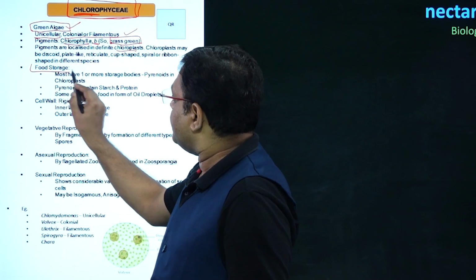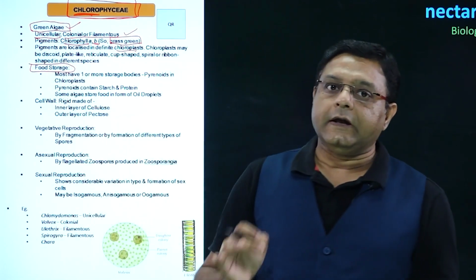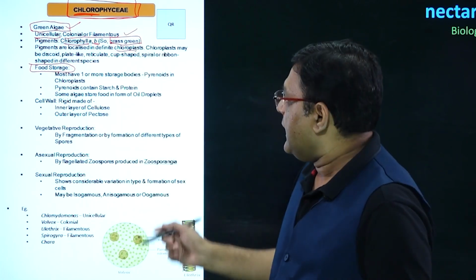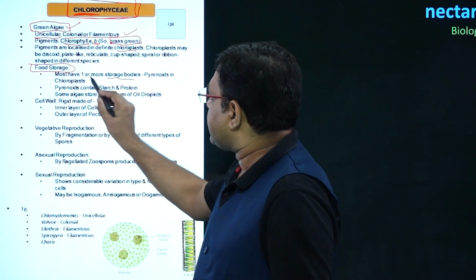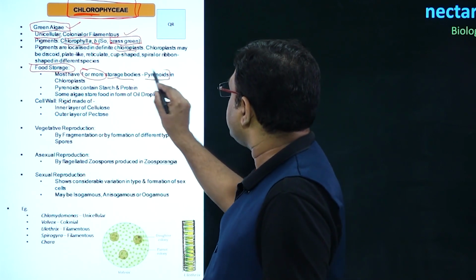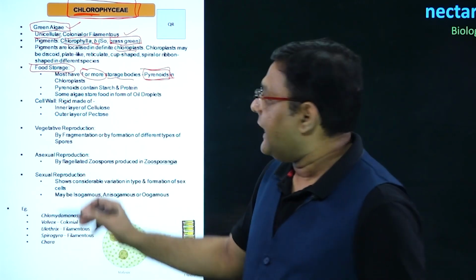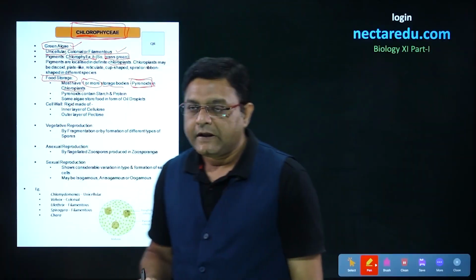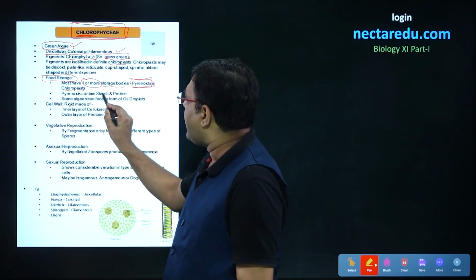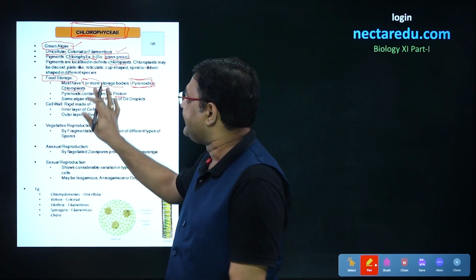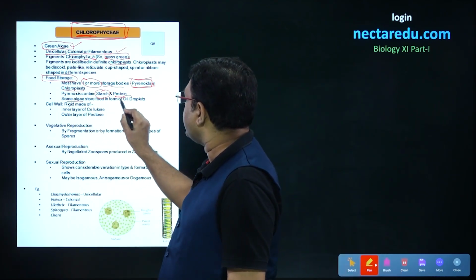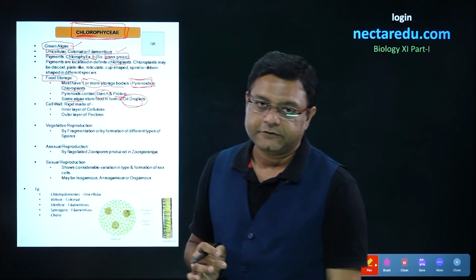After this, food storage. Food storage is an important feature of different classes of algae. These storage bodies can be one or there can be more than one, and the storage bodies are called pyrenoids, and these are present in the chloroplast. In the case of Chlorophyceae, these pyrenoids will have starch and protein present as reserve food. There can also be some algae which store food in the form of oil droplets.